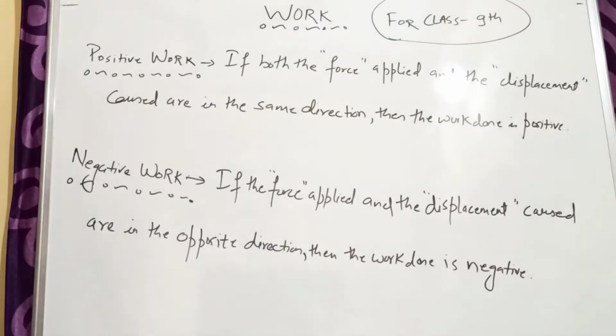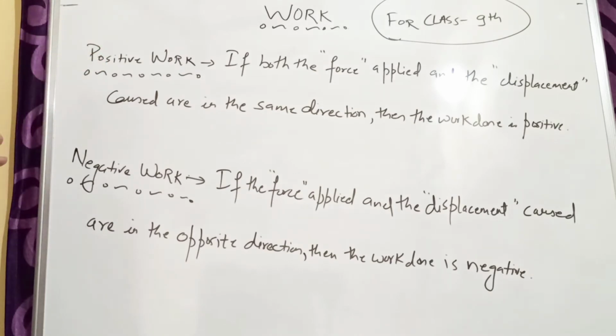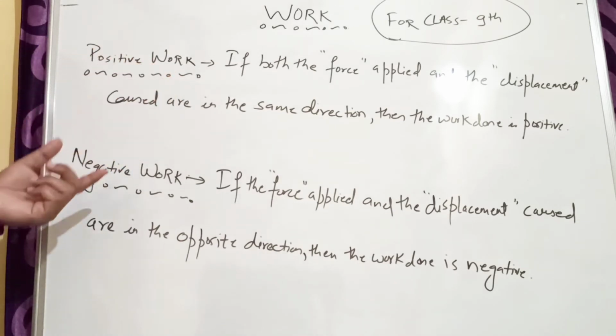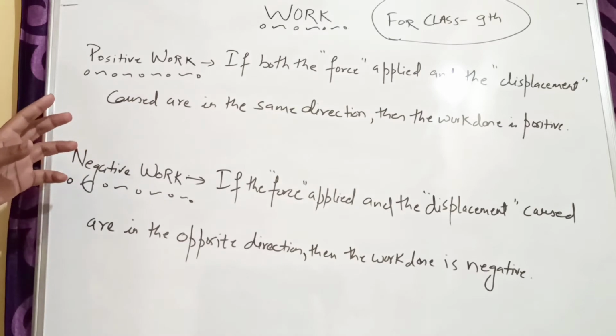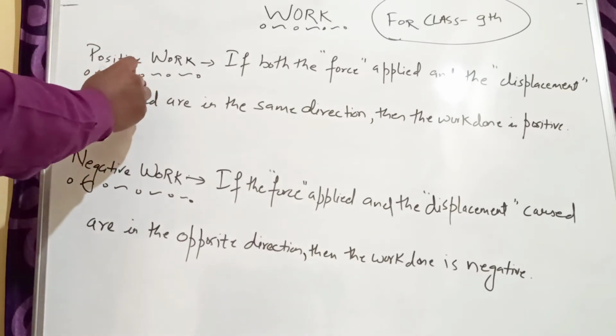Alright, now come to the next portion. There are two types of work. Basically there are three types, but here I will tell you about the two basic types. First is positive work and second is negative work. Why is it called positive?